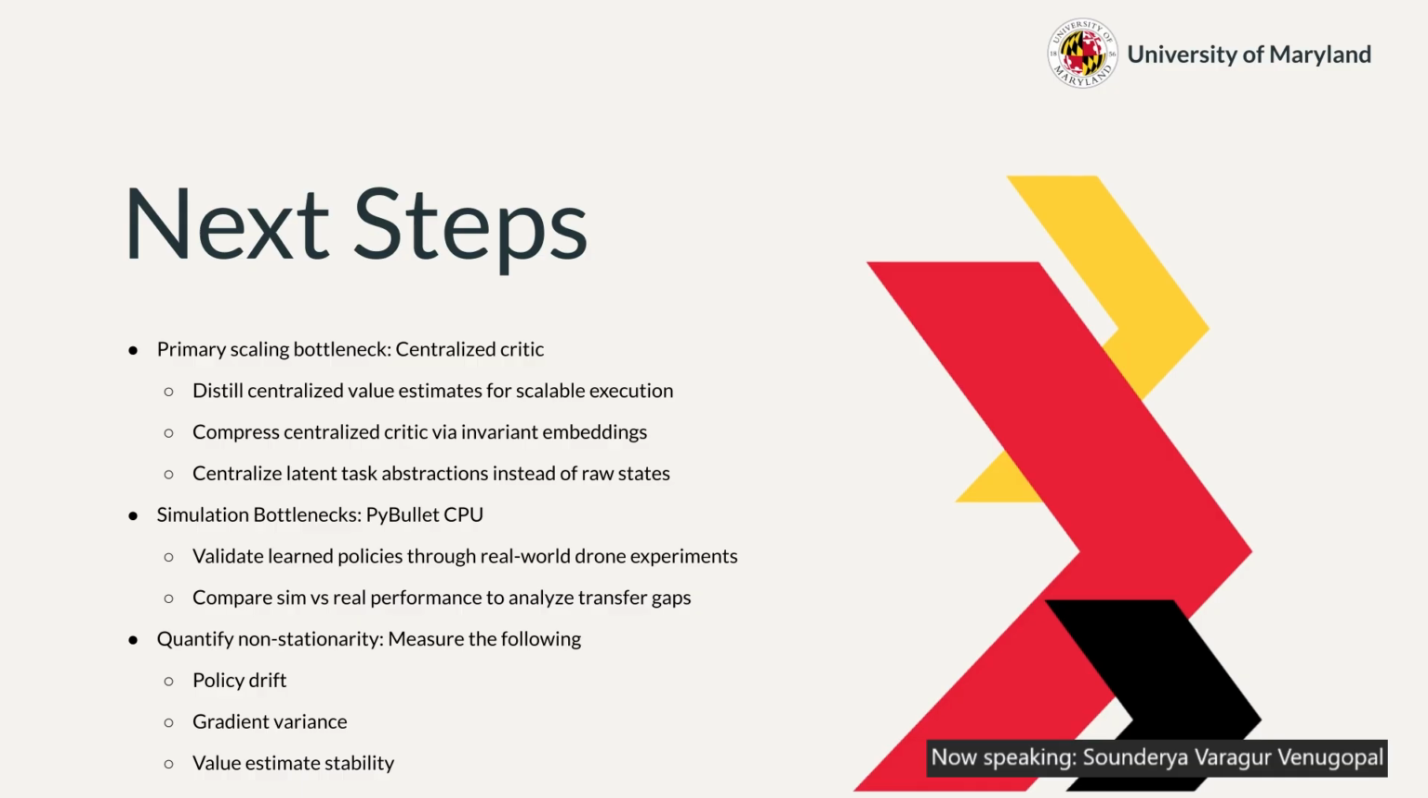Going forward, the main scaling bottleneck is the centralized critic. Our next step is to distill centralized value estimates into more compact representations such as invariant embeddings or latent task abstractions instead of raw global states. On the simulation side, we want to validate these policies on real drones to study sim-to-real gaps. Finally, we plan to quantify non-stationarity directly by measuring policy drift, gradient variance, and value stability during training.